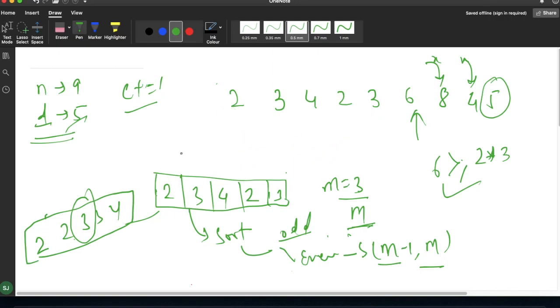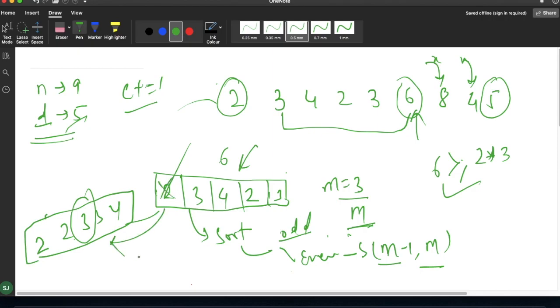For moving forward, we have to delete one element from this fixed length window, because we again have to take the values for the next 5 days. So we have to add this element and remove this element. We'll simply remove this one and add 6. Again we have to perform the sorting, check whether D is even or odd, calculate the median, and check this value against the next day's expenditure.